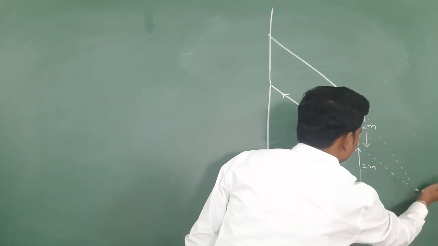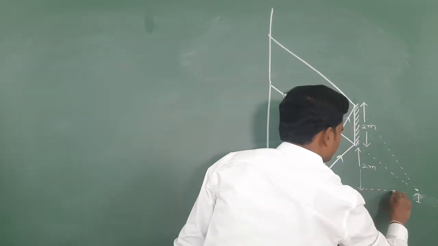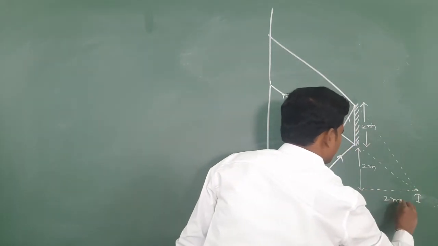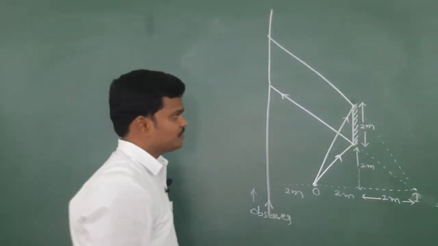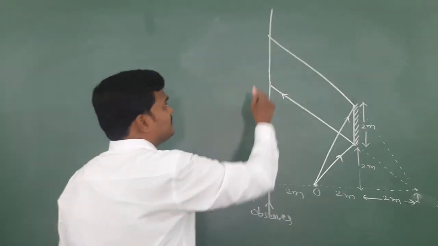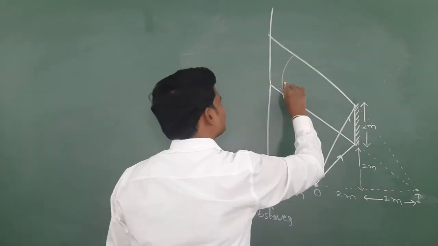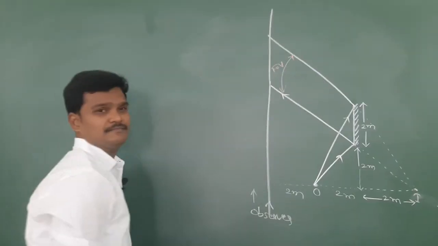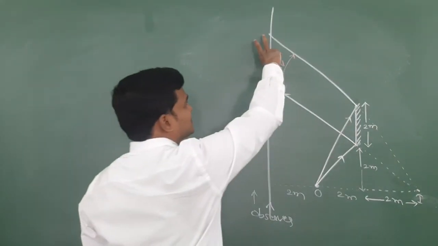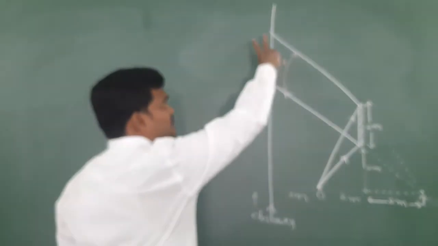Let me write only I. If the object is 2 meter, the image is also 2 meter. So, this is the diagram. Now, in this region only the observer is able to see the image. So we need to find this distance, how much he has to move.